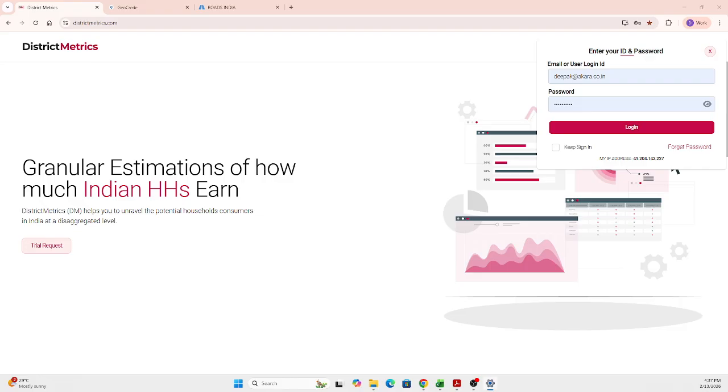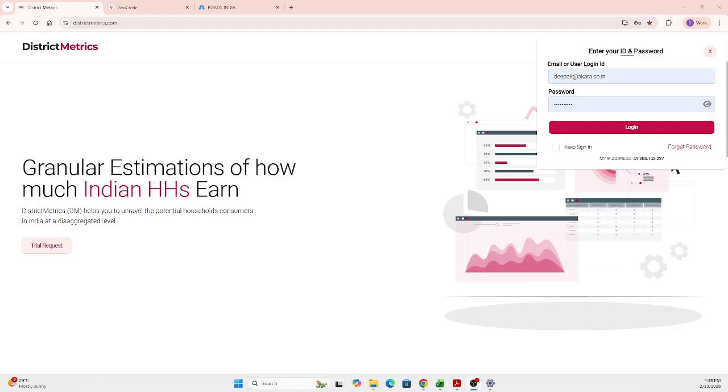All the services, including district metrics and others, are driven geospatially. So all the information is captured and made available through maps for easy comprehension. Data can be taken for research purposes into spreadsheets through Excel export, and students can consume the information through the maps for their assignments, projects, and other work. So that's district metrics. Second is GeoCred.